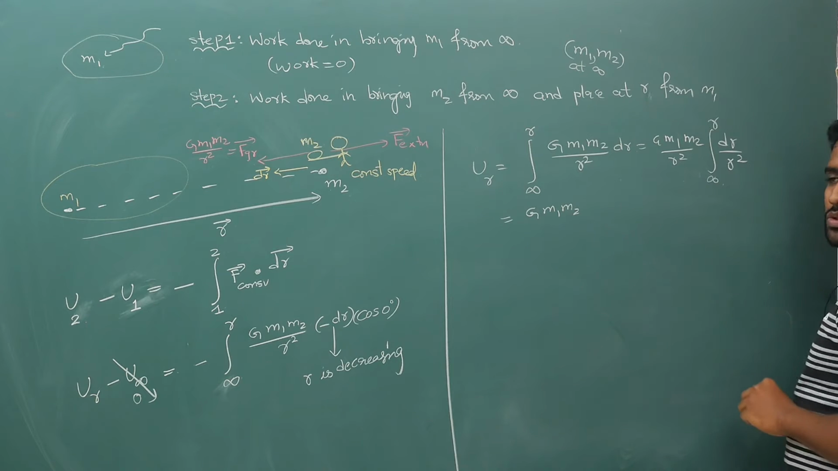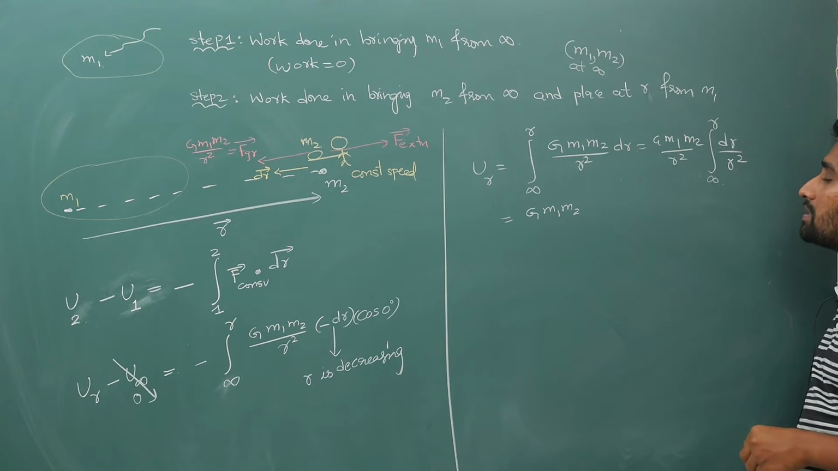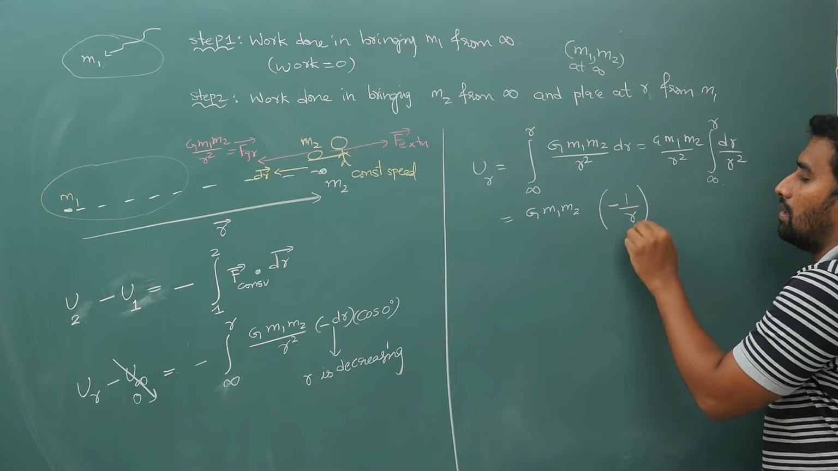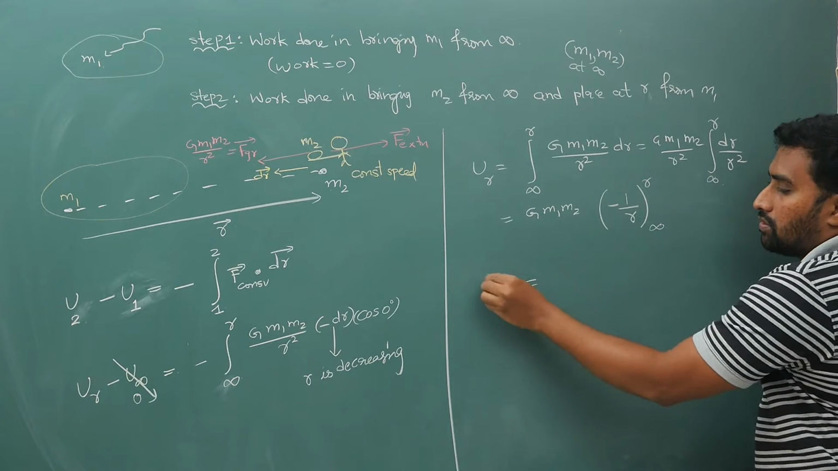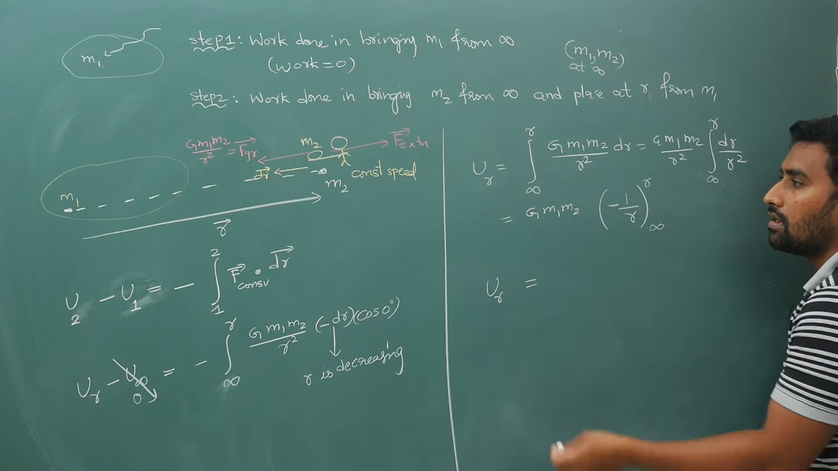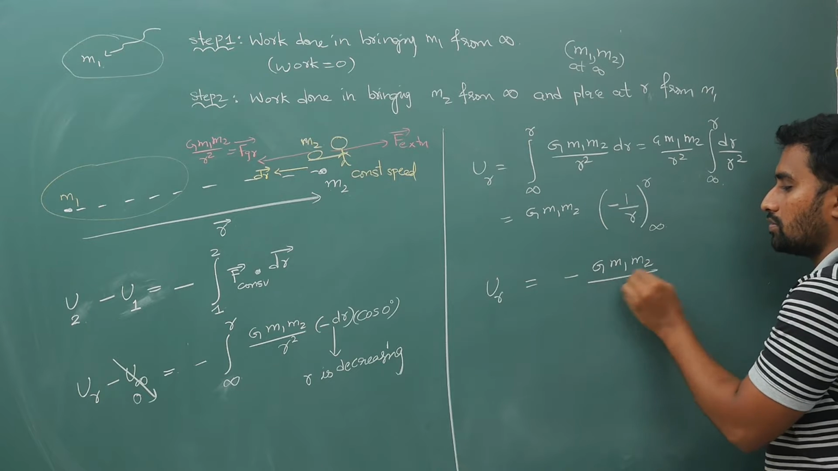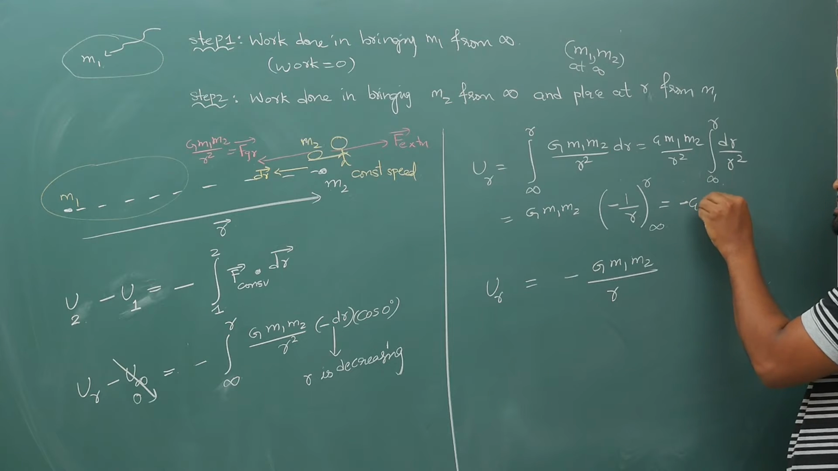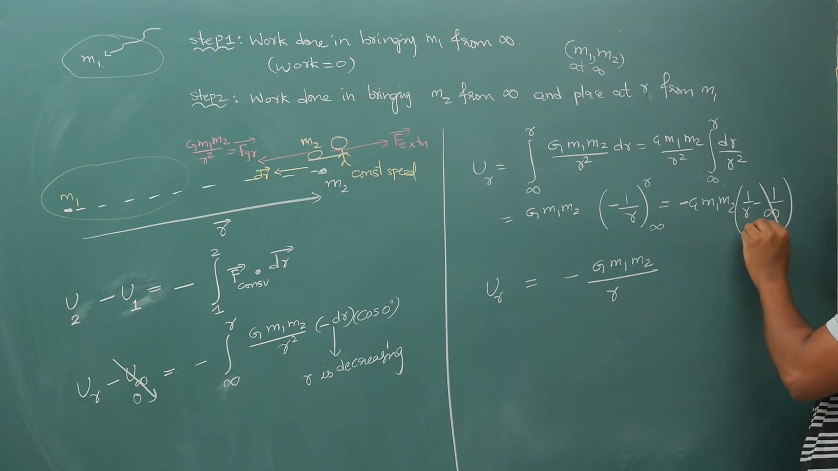So r power minus 2 plus 1 by r power minus 2 plus 1 in the denominator, r power n plus 1 by r plus 1. If you integrate this, it will become minus 1 by r from infinity to r. So potential energy at r for this two particle system, your work done in shifting like this, is minus G m1 m2 by r, because if you take out G m1 m2 times 1 by r minus 1 by infinity, any number by infinity is 0.